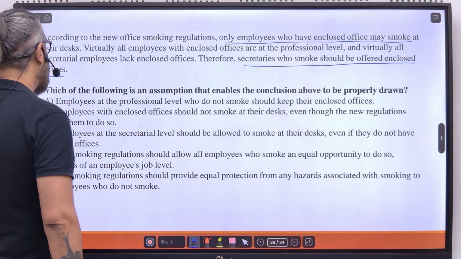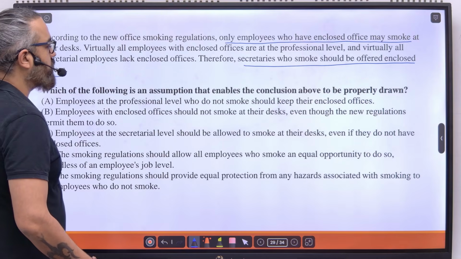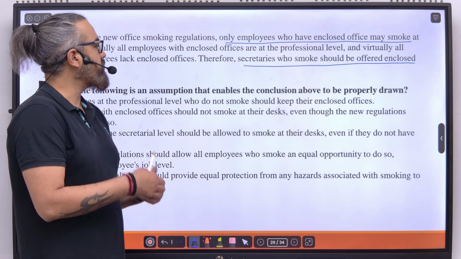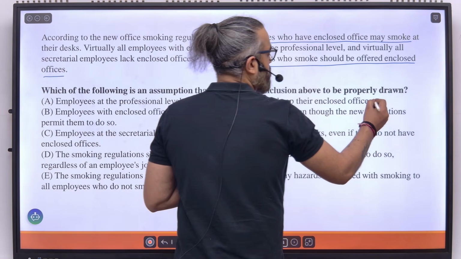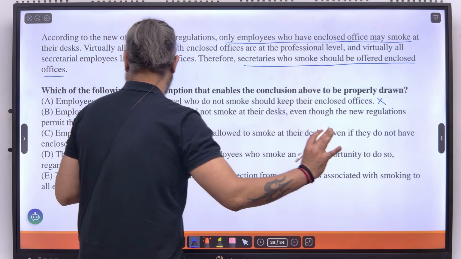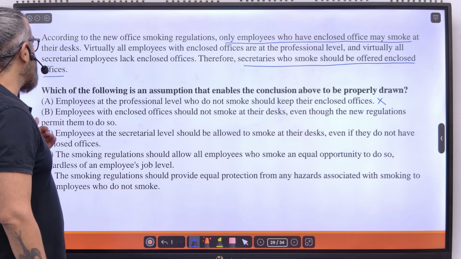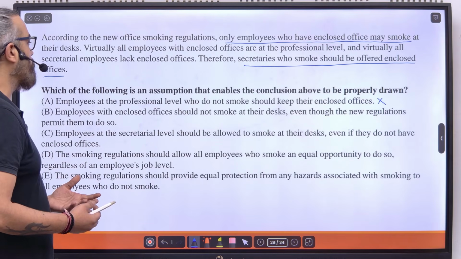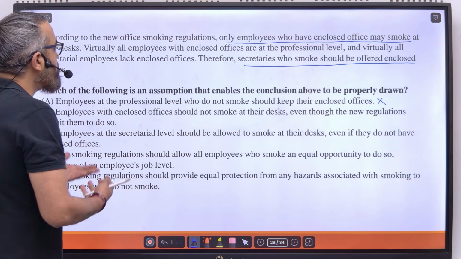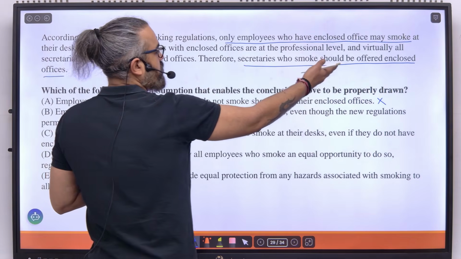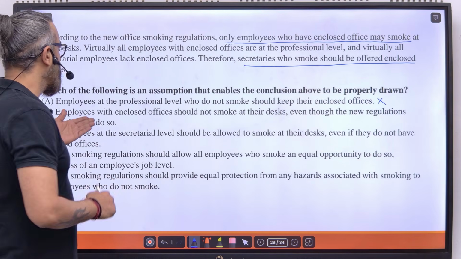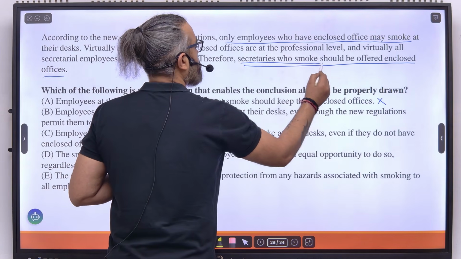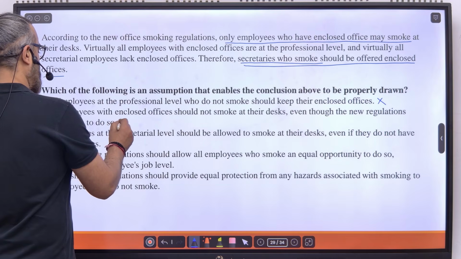A says employees at the professional level who do not smoke should keep their enclosed offices. This is talking about employees who do not smoke, but I'm concerned with secretaries who smoke. So I can safely ignore this. B says employees with enclosed offices should not smoke at their desks even though the new regulation permits them to do so. How does it help the conclusion which says secretaries who smoke should be offered enclosed offices? This talks about employees with enclosed offices. We're talking about secretaries who smoke. Irrelevant.